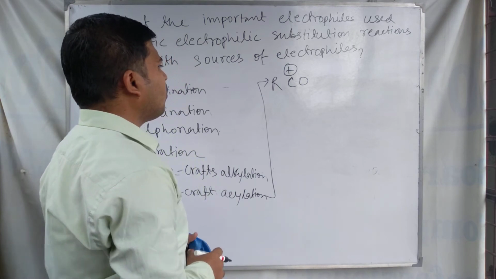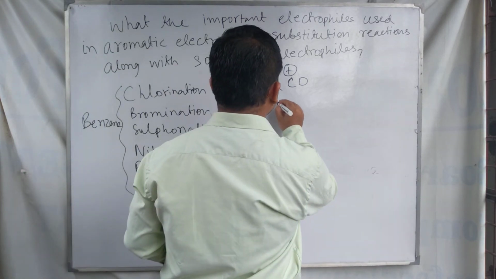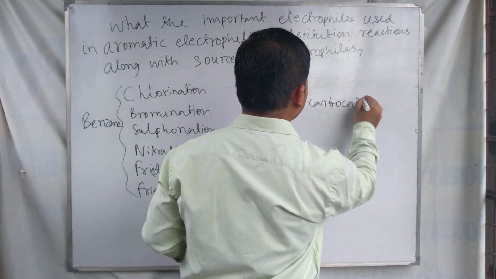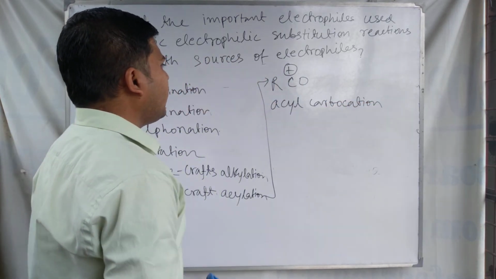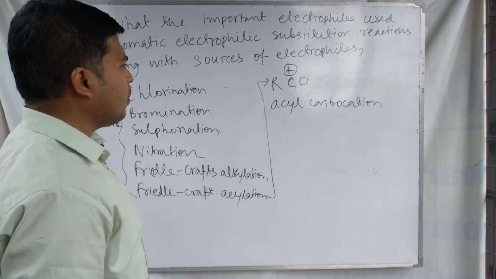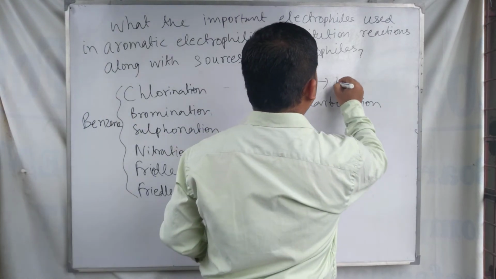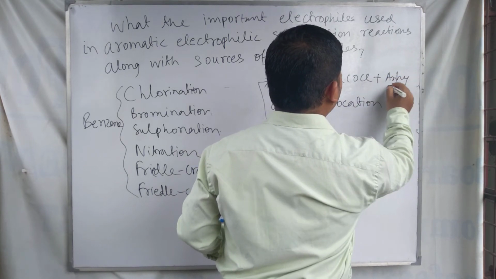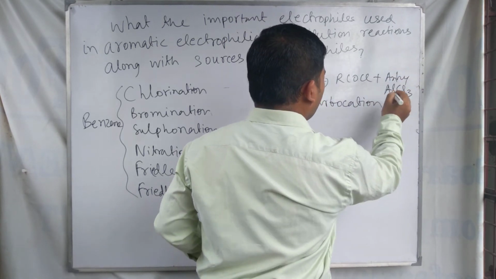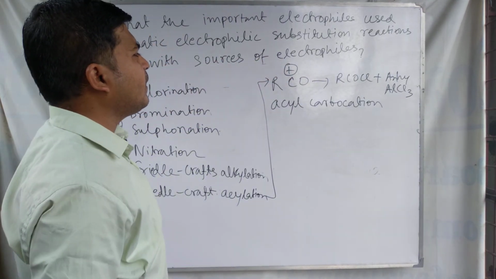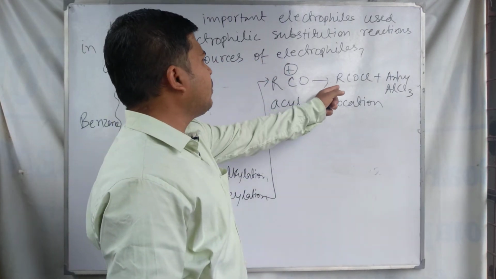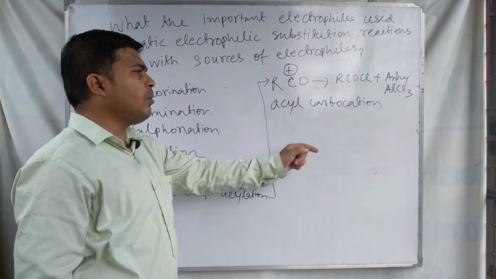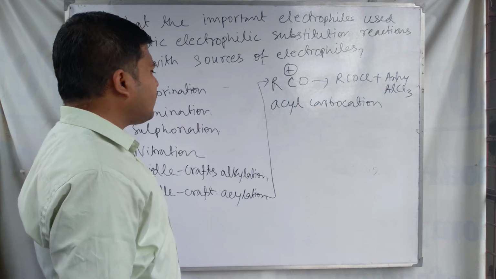RCO plus is called acyl carbocation, and this carbocation is developed from the reaction of RCOCl and anhydrous AlCl3.